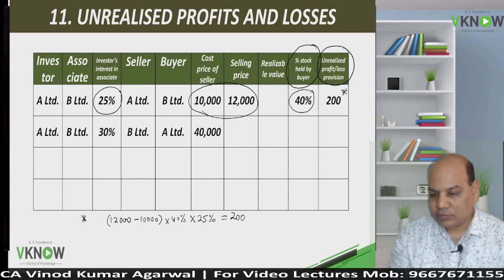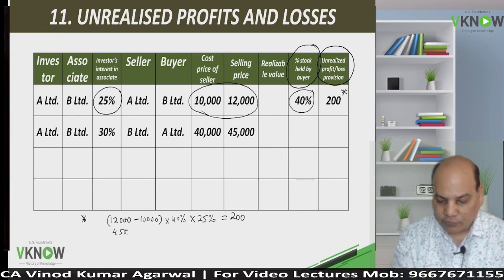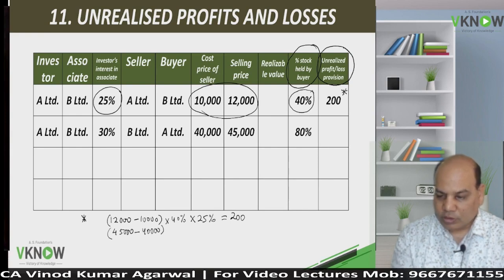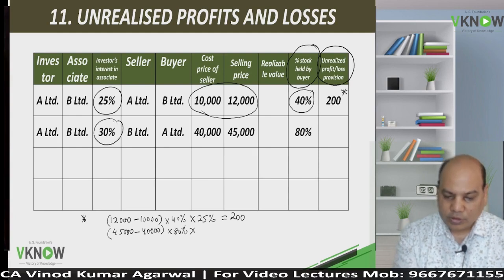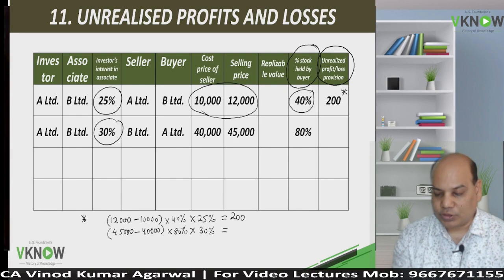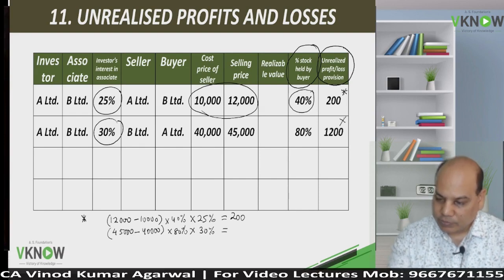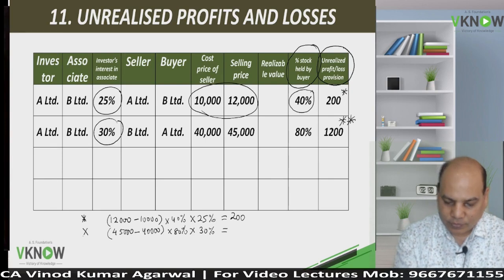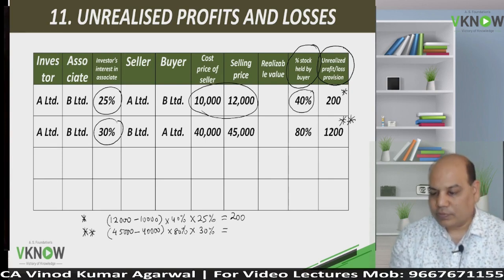Next, I will take case number 2. Cost price, write down cost price 40,000, selling price 45,000. So it is sold at a profit. 45,000 minus 40,000, sold at a profit. And unsold stock is 80%, multiply by share of investor in associate 30%. So 5,000 into 80% into 30%. How much is that? That is 1200. This is the working of 1200.